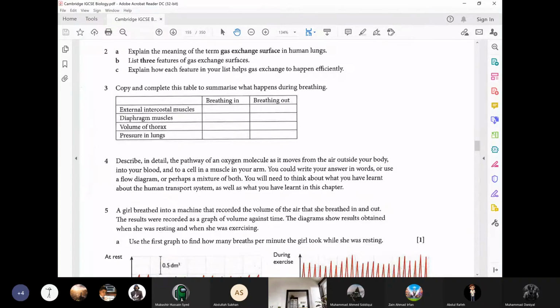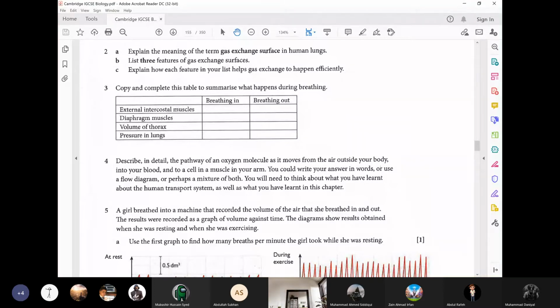When we are inhaling, external intercostal muscles contract, and while we are breathing out, they relax, right? Next one, diaphragm muscles. Sir, contract and relax. Very good. When we are breathing in, they contract, and when we are breathing out, they relax.